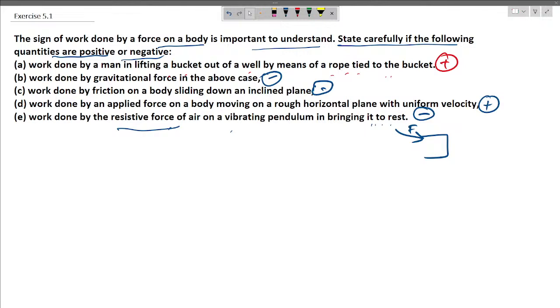Welcome everyone to the discussion of work, energy and power. NCERT question discussion of work, energy and power. So let's start with the first question. In the first question we have the sign of work done by force on a body is important to understand.